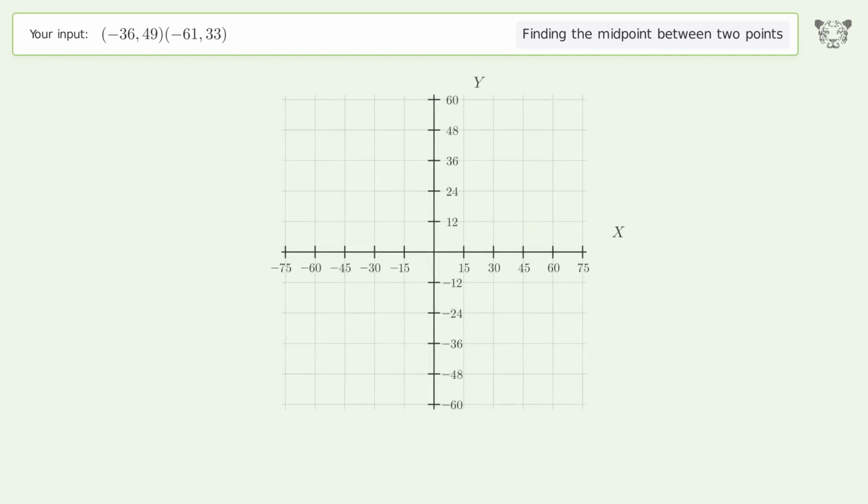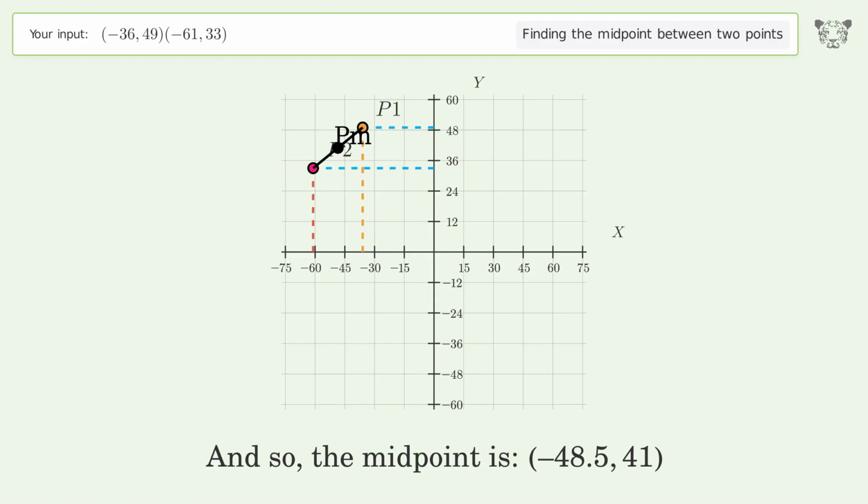And so, the midpoint is negative 48.5, 41.